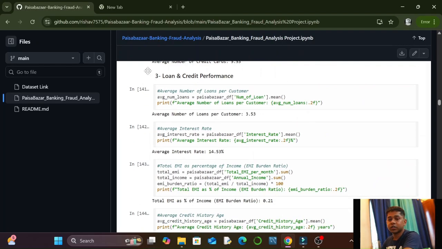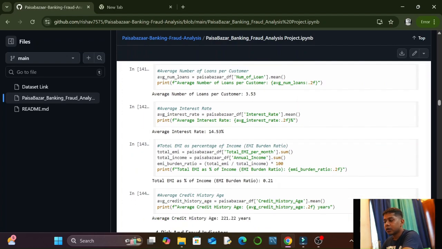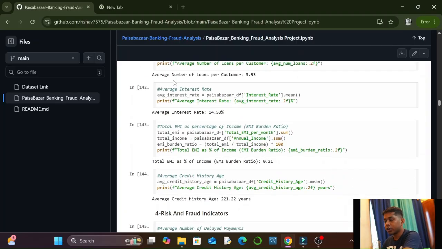Then the third section in which I divided my KPIs was loan and credit performance. First thing was average number of loans per customer. Average_number_of_loan is equal to number of loans dot mean. There was a number of loans column. I took the mean of it, and we got average number of loans per customer as 3.53.